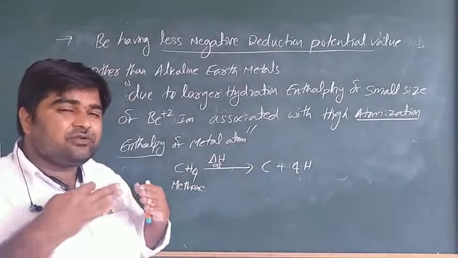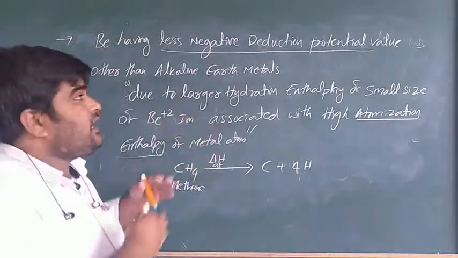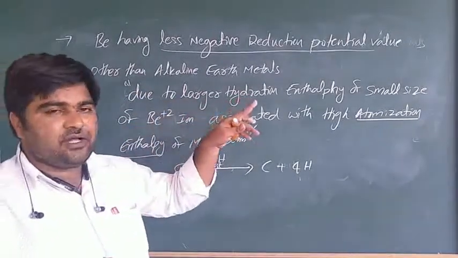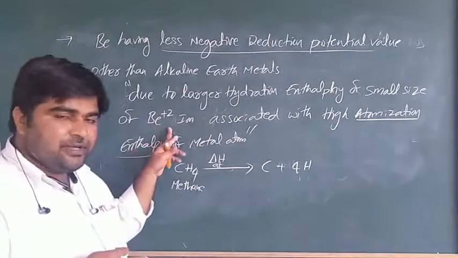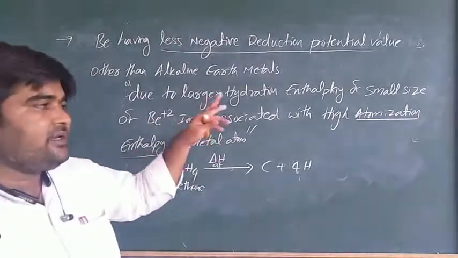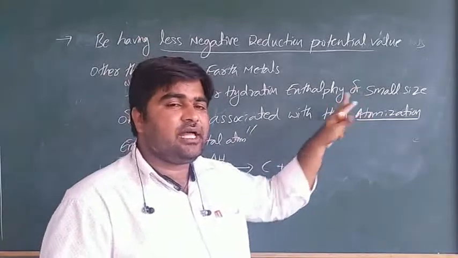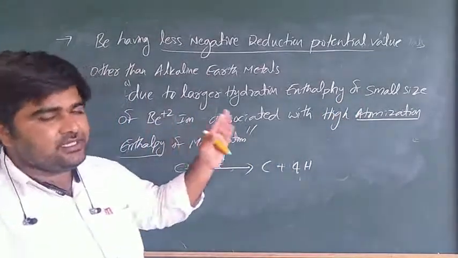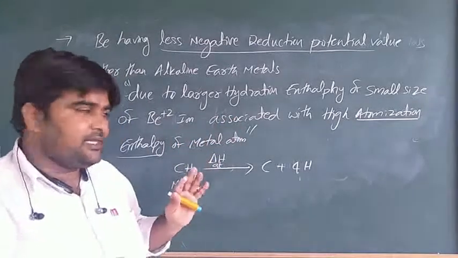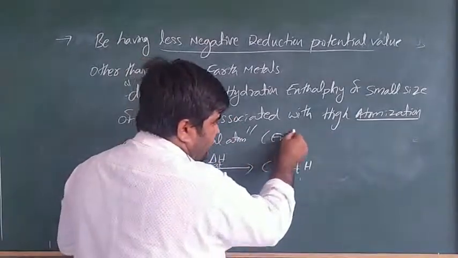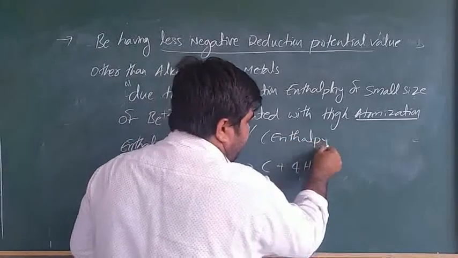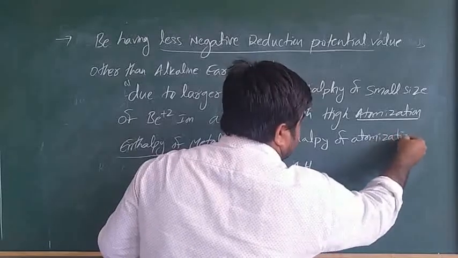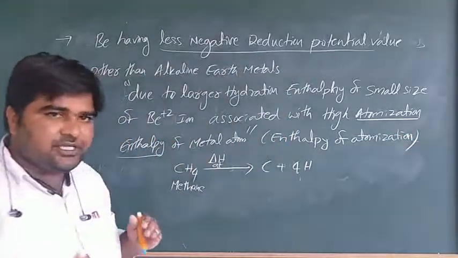Because of the large hydration enthalpy of the small beryllium ion, associated with a very large enthalpy of atomization of the metal atom. Enthalpy of atomization or atomization enthalpy, both are the same.